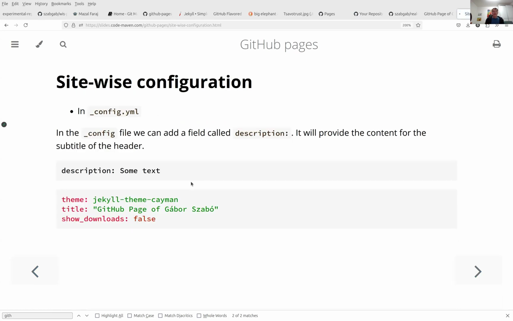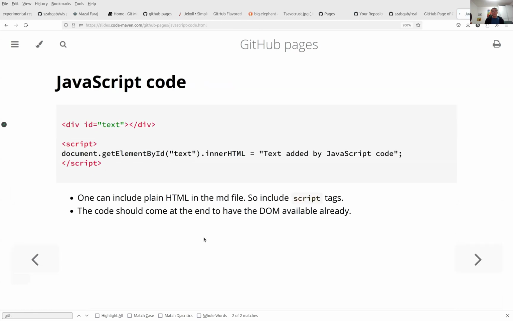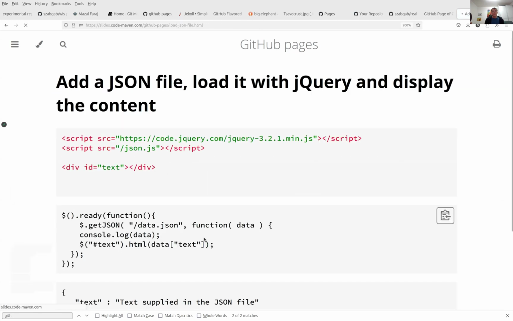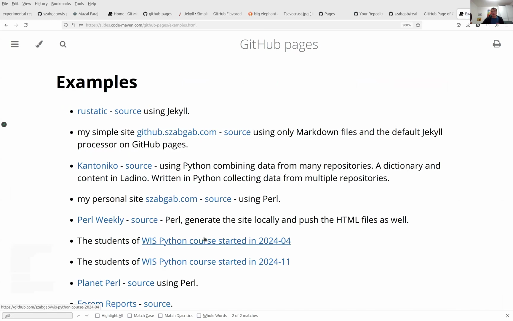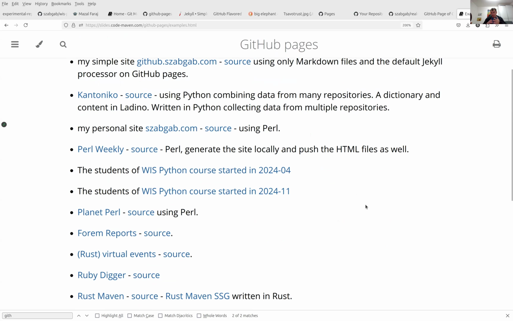The configuration file I just used. You can have these titles per each page. Add JavaScript code. But what I'm looking for is this one, the last page, I think. Some examples. So here, these are mostly my websites, not all of them, that use static websites, basically. They are somehow generated. Most of them are not by Jekyll, but by various tools I built. So for that, you need the programming knowledge.